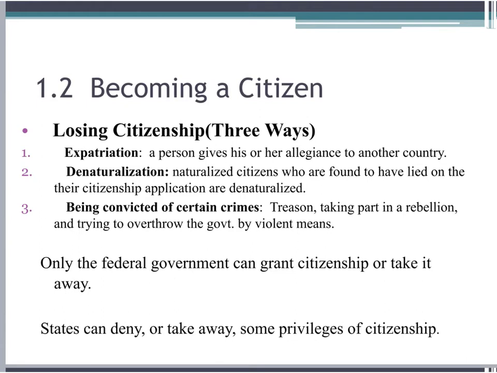Crimes like treason, taking part in a rebellion, or trying to overthrow the government by violent means may lead to one losing their citizenship. Only the federal government can grant citizenship or take it away. States can, however, deny or take away some privileges of citizenship.